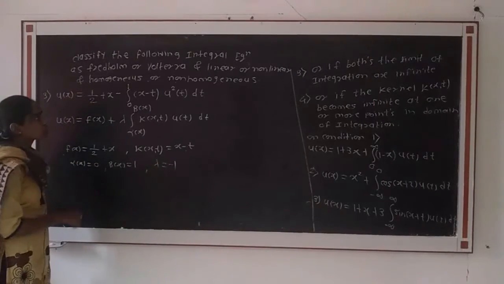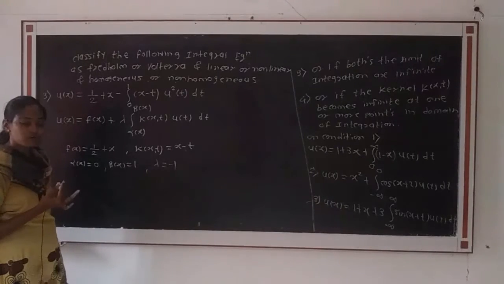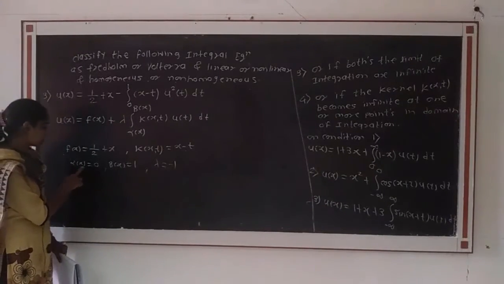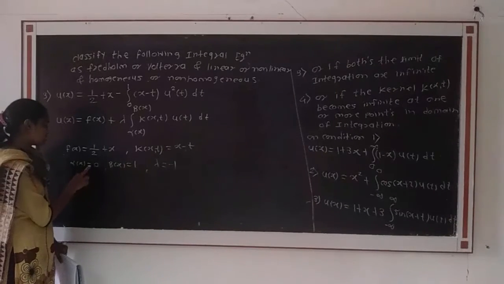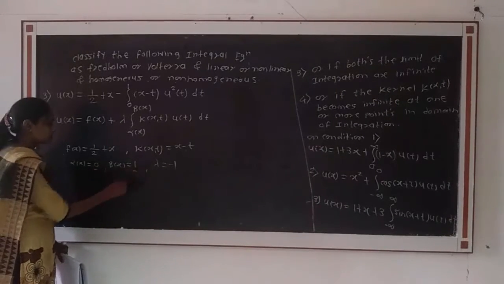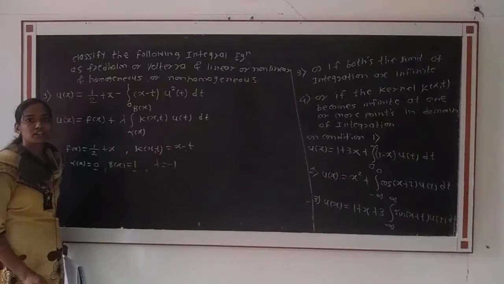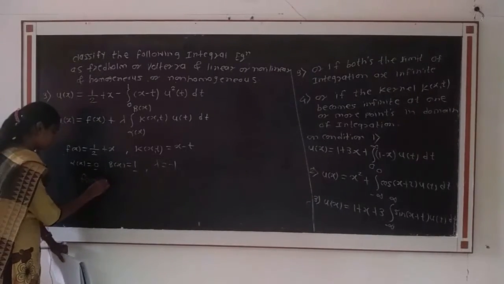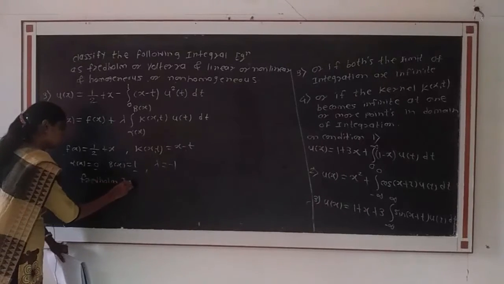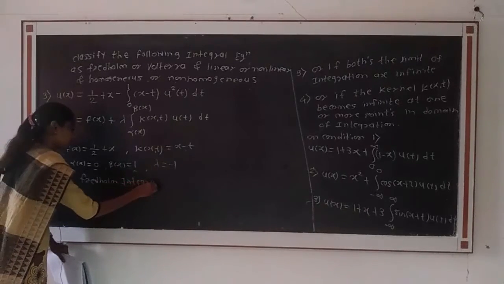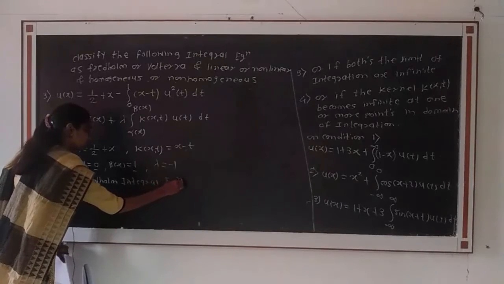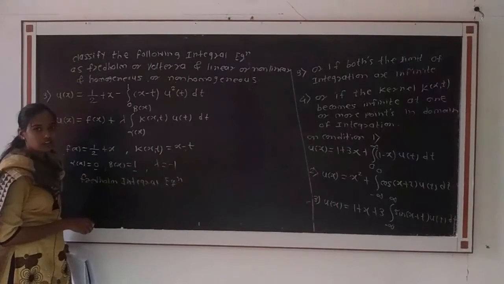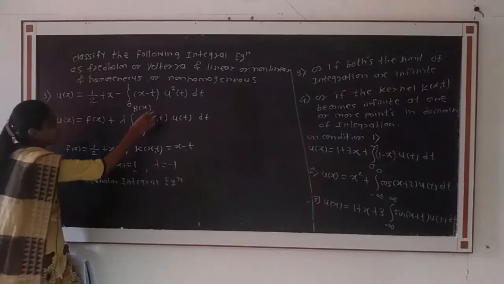Then first we have to check whether it is a Volterra or Fredholm integral equation. If we check the limits, here both the limits are constant, that is 0 and 1. Therefore, the given integral equation is of the type Fredholm integral equation. Then next again we check the linearity of the unknown function.